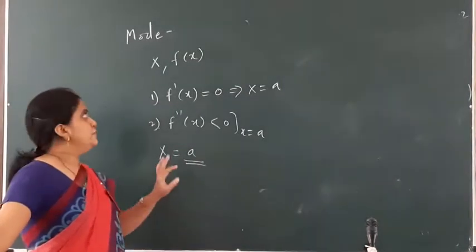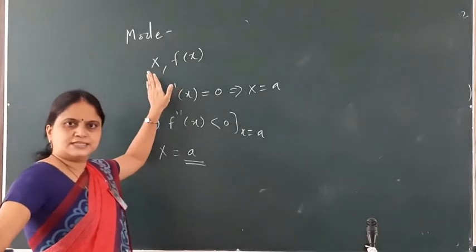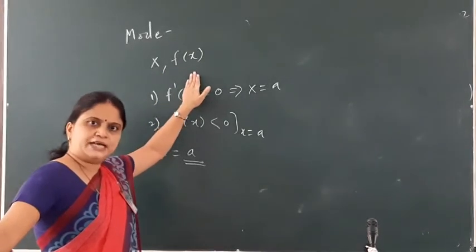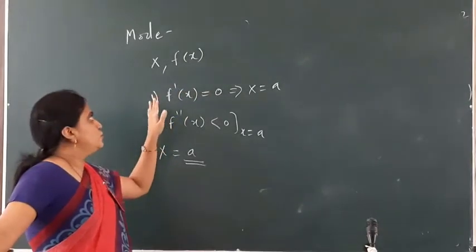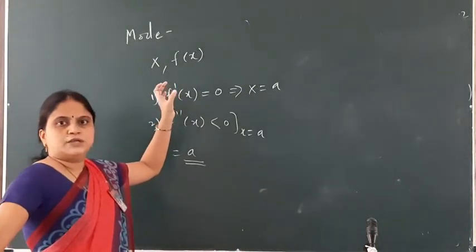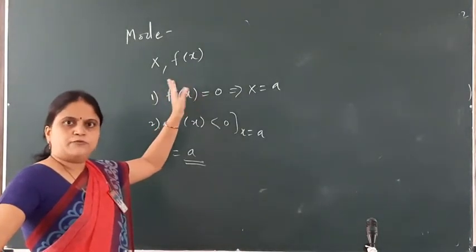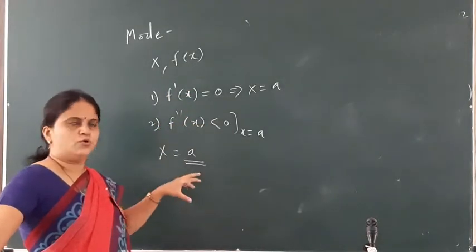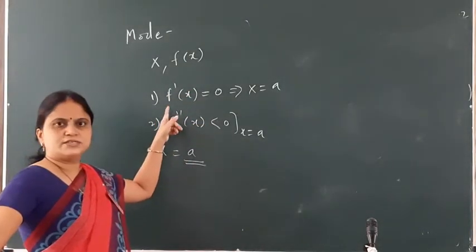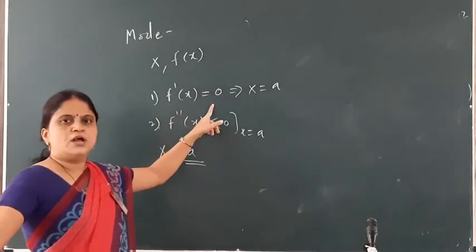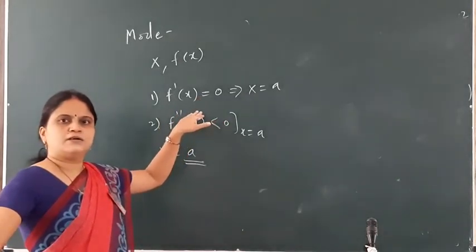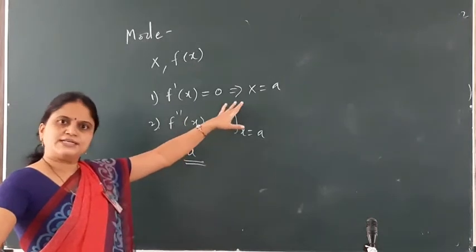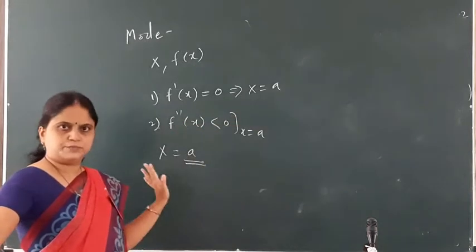Let me define it again: x is a continuous random variable with PDF f(x). If any value of x satisfies both conditions, then we say this is the mode. Which are these two conditions? First condition is f'(x) = 0, and after equating this to 0, we get some value of x, suppose x = a.